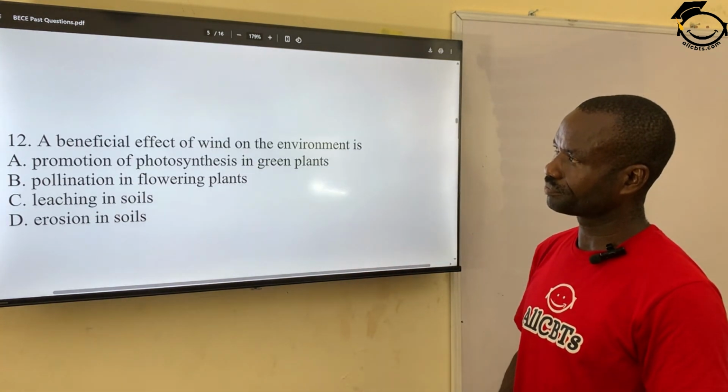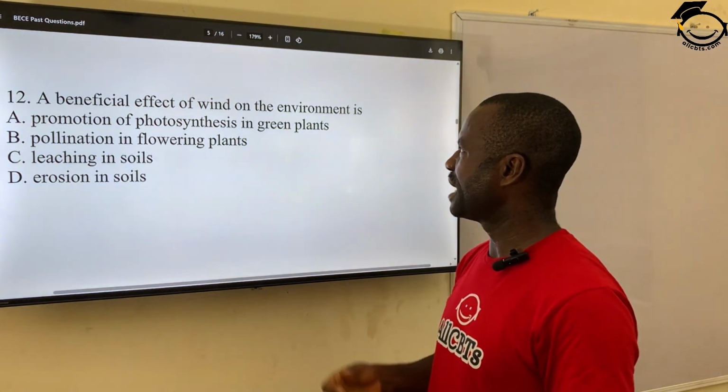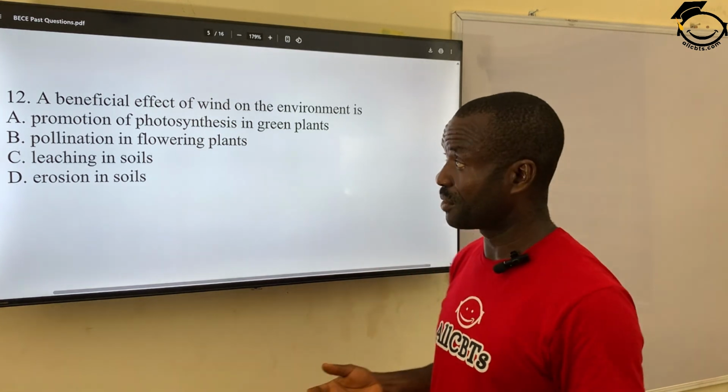Question 12. A beneficial effect of wind on the environment is A, that is, what's the benefit of wind to the environment?